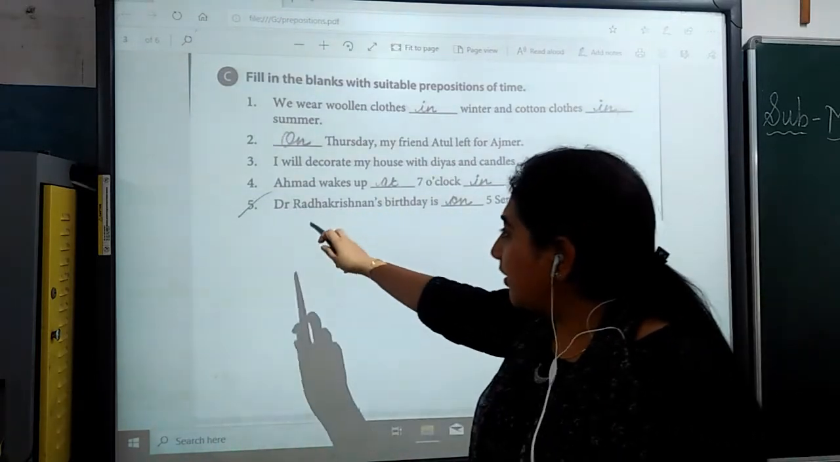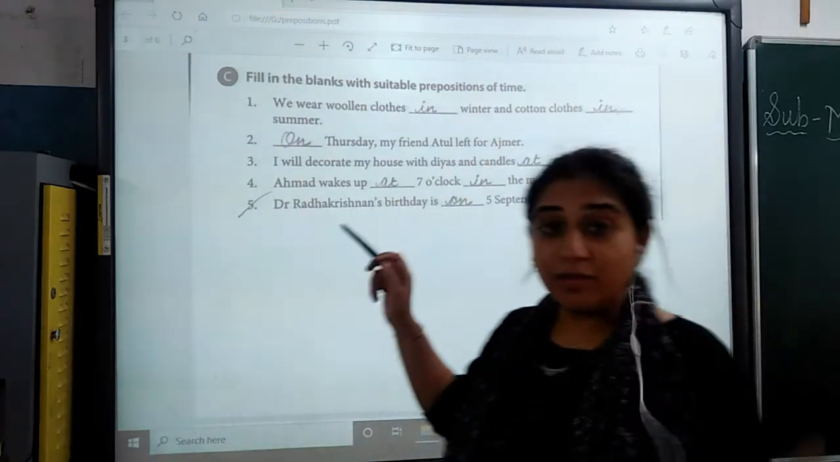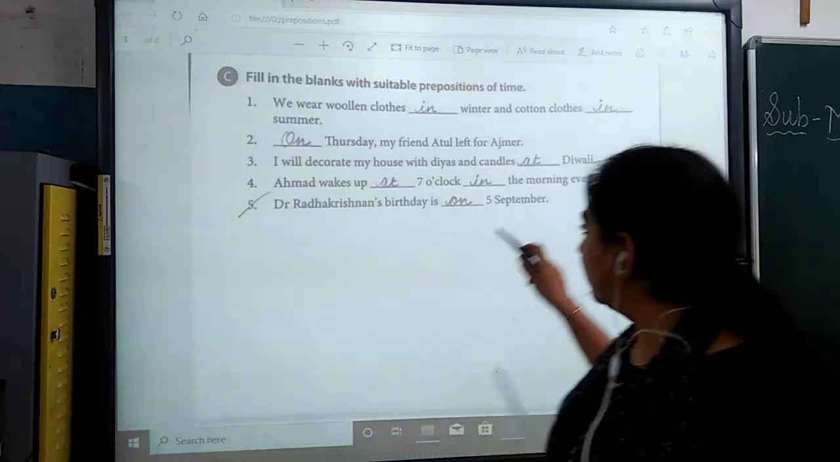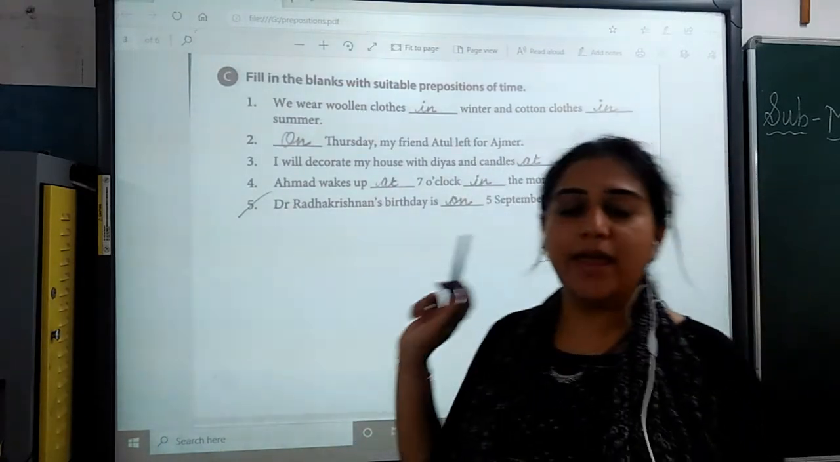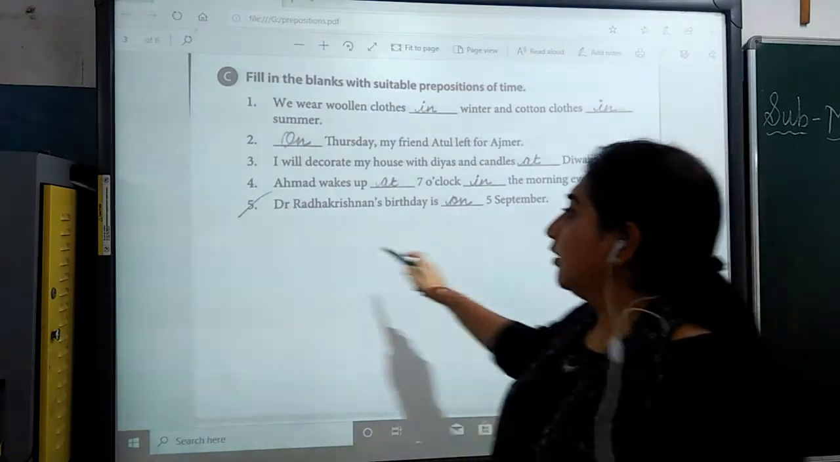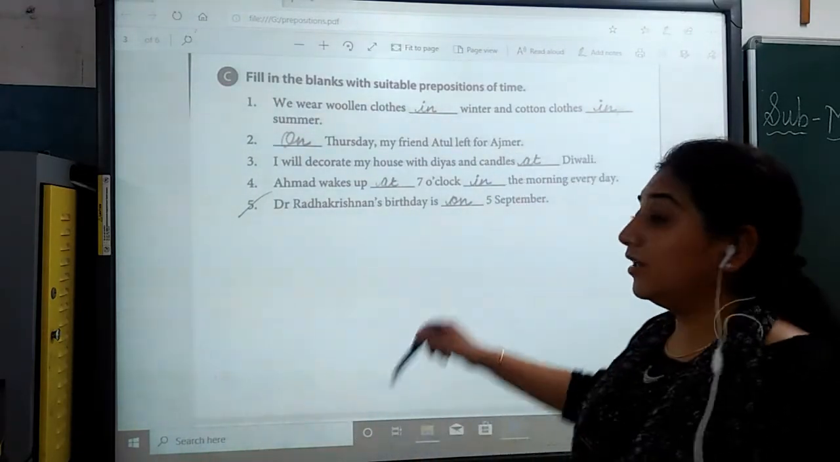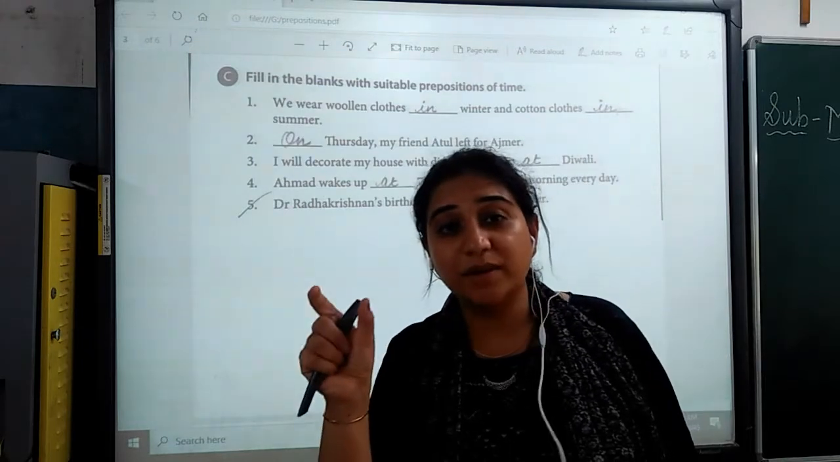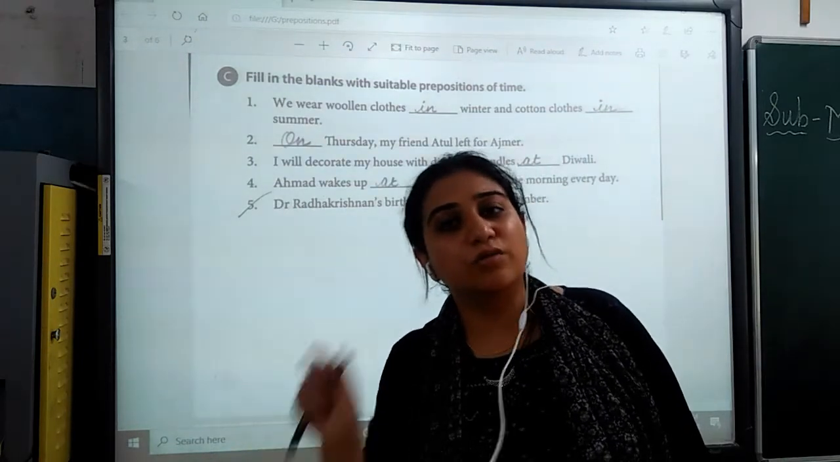I will decorate the house with diyas and candles at Diwali, a particular festival, that is at Diwali. Ahmed wakes up dash time again at 7 o'clock in the morning every day. Dr. Radhakrishnan's birthday is on a date, 5th September. So we will use on.